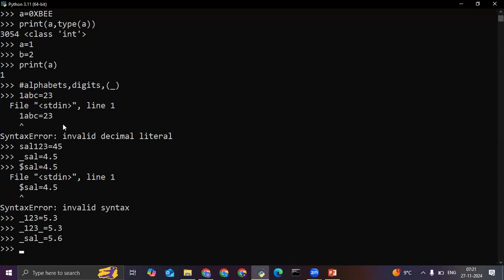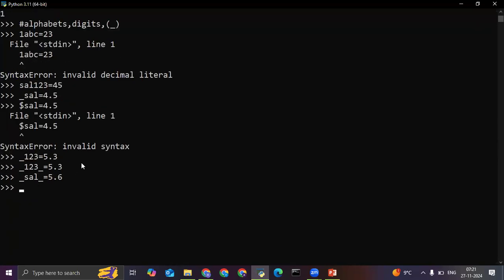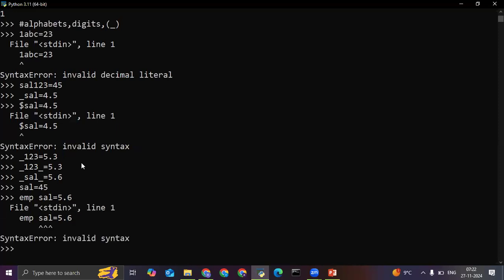In spite of this, if I use hash, students, hash is something which is used for commenting purpose. Like if I'm using salary is equal to 45. Now I'm writing employee salary. See, listen to me carefully. I'm giving a space in this salary. Now, space is a special symbol, is equal to 5.6. This is invalid because space is a special symbol.